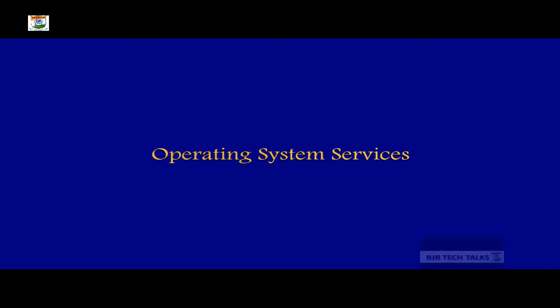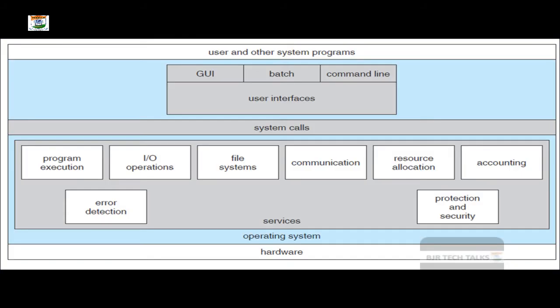Friends, we know that the operating system provides an environment within which programs are executed. We already understood that the operating system gives an environment for the user to run his programs, or the operating system acts like a government in which it creates an environment where users can execute their programs comfortably and efficiently.